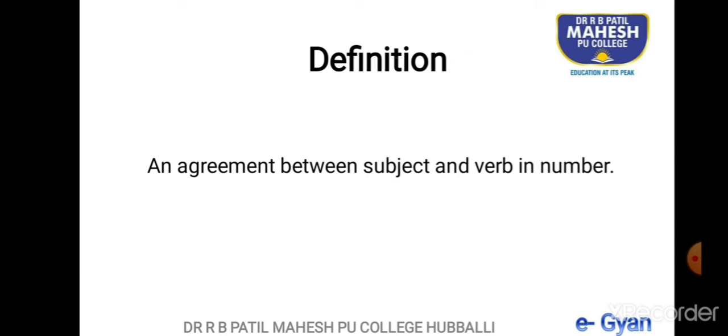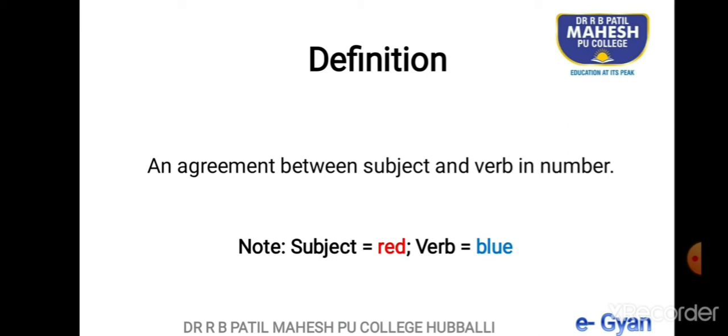An agreement between subject and verb in number is nothing but CONCORD. If the subject is singular, the verb form must be singular. If the subject is plural, then the verb form must be plural. Please note, in the following examples, along with the rules that I have provided, subjects are colored in red and verbs are colored in blue.